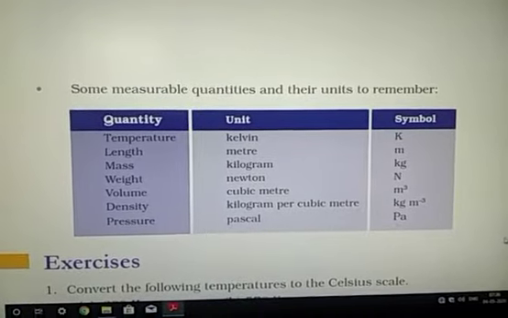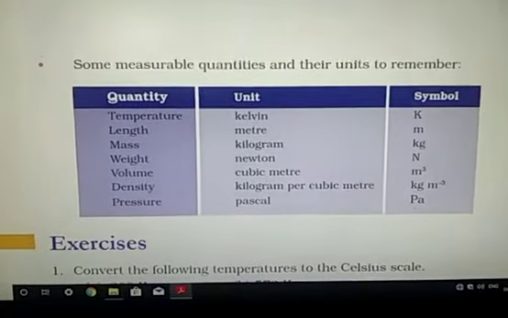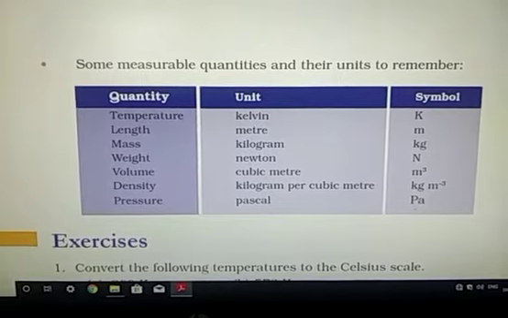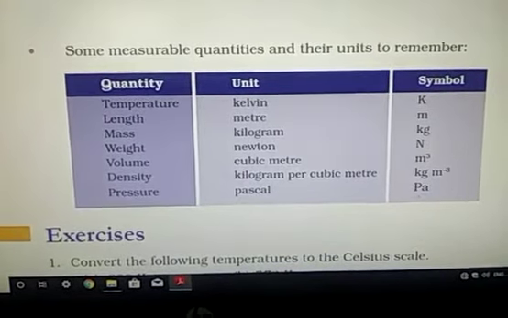Good morning, students. At the end of the chapter, some measurable quantities and their units are given. You have to remember them.